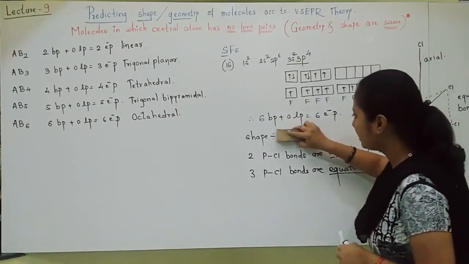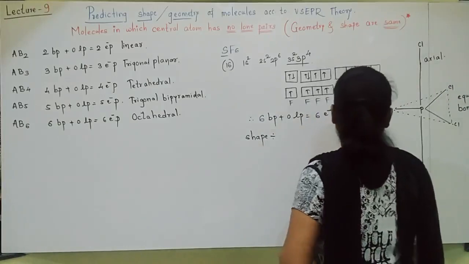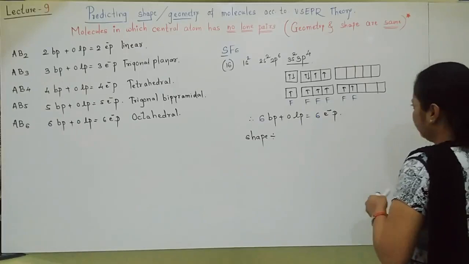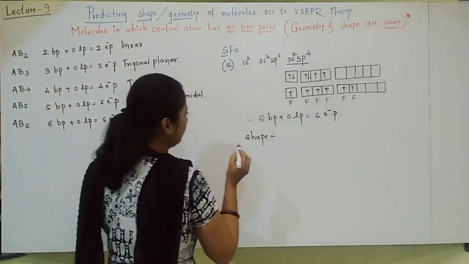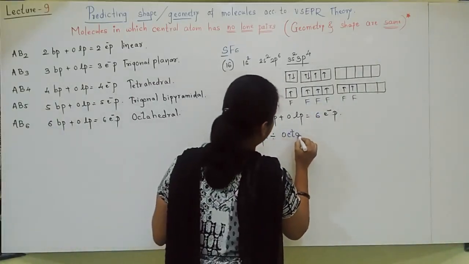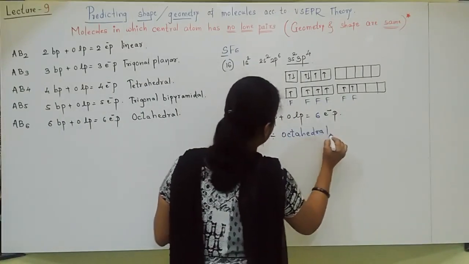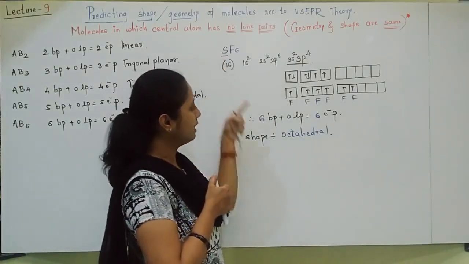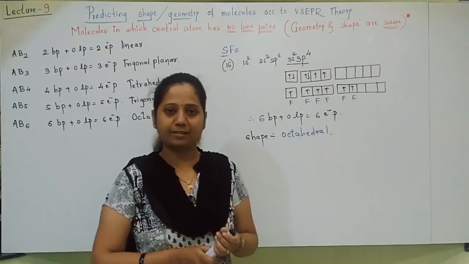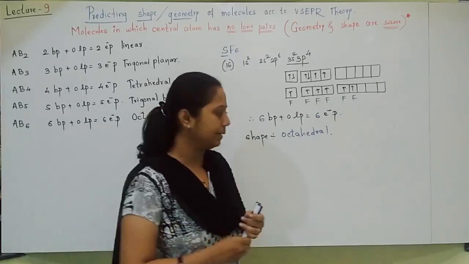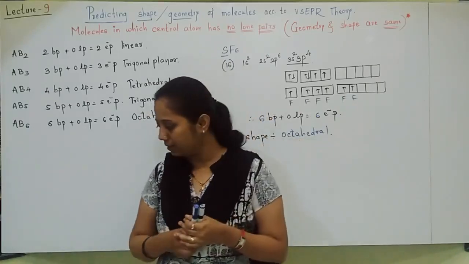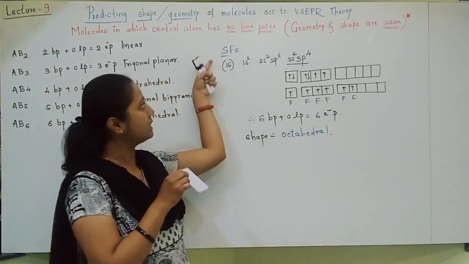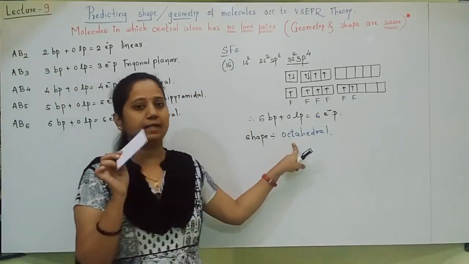Whenever there are 6 electron pairs, students, what will be the shape? Octahedral. The shape or geometry becomes octahedral. Like this, when a molecule is given, you can very easily predict the shape or geometry according to VSEPR theory. Now the octahedral shape, I hope you understood in the previous video. If not, once again see how SF6 has octahedral geometry.